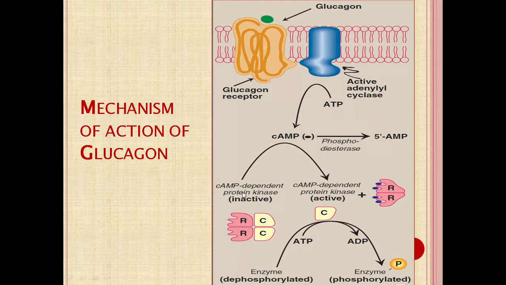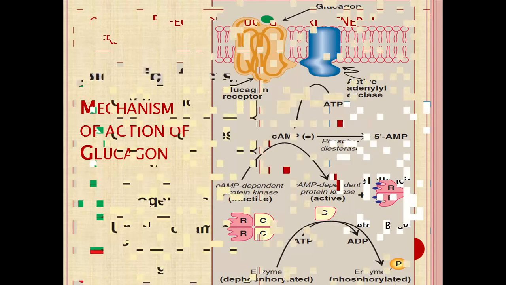So cyclic AMP activates cyclic AMP dependent protein kinase, which leads to phosphorylation of various proteins by ATP, and the phosphorylated proteins cause various metabolic changes in the cell that finally increase the blood glucose level.